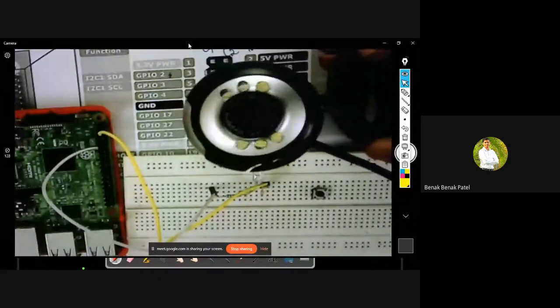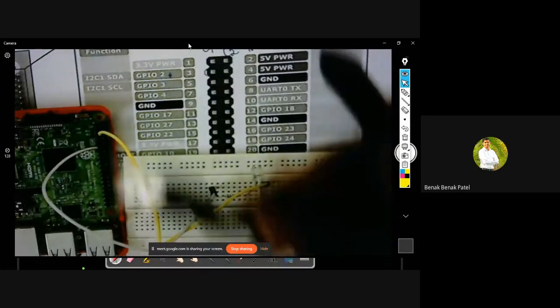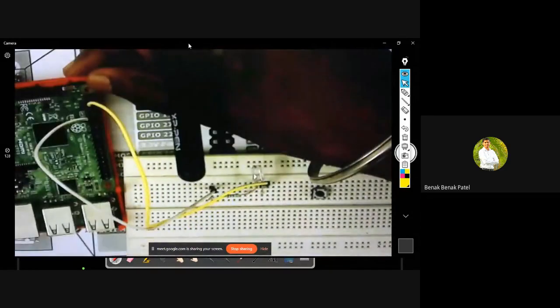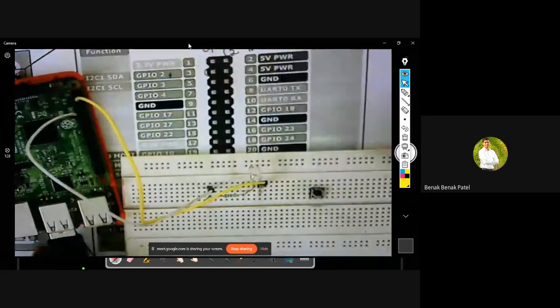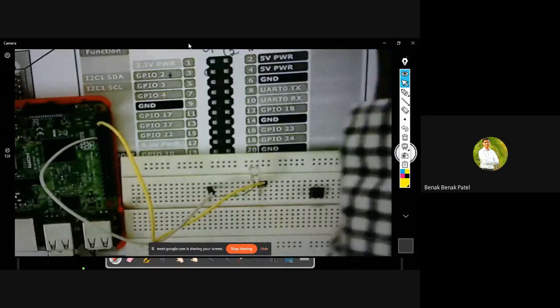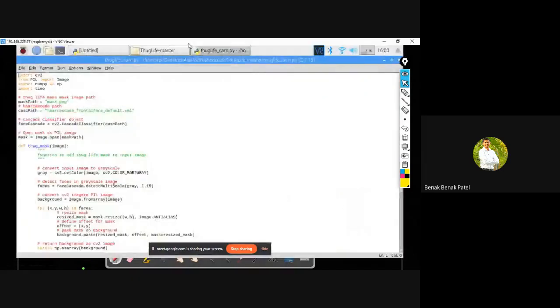To this, I'll connect its USB end to one of the USB ports of the Raspberry Pi. It's just plug and play. Now I will run this program.